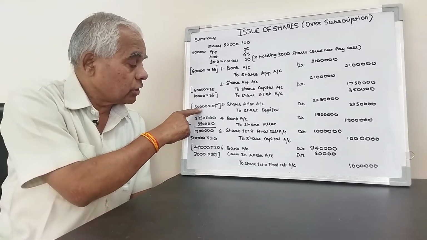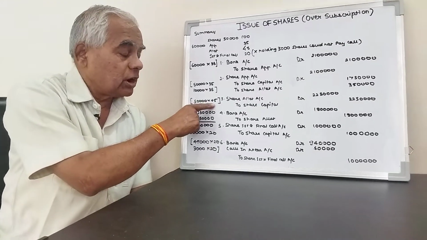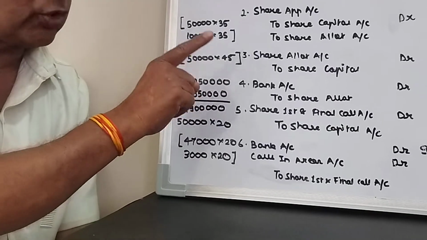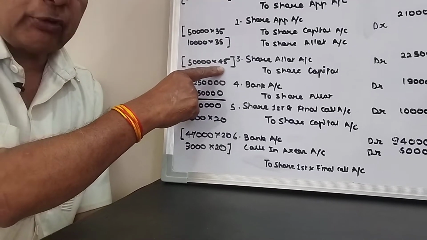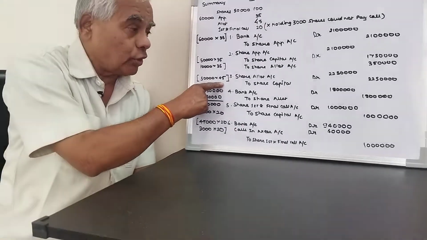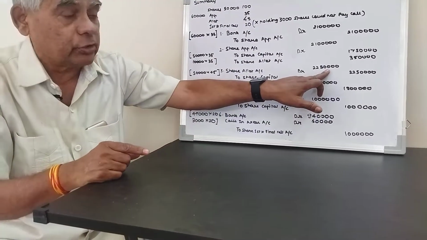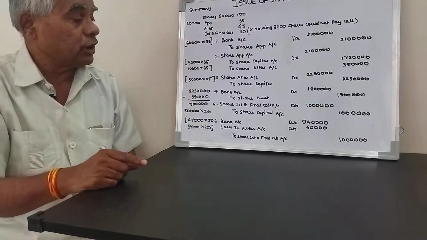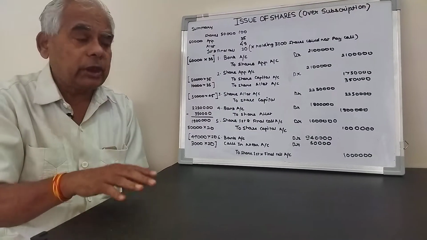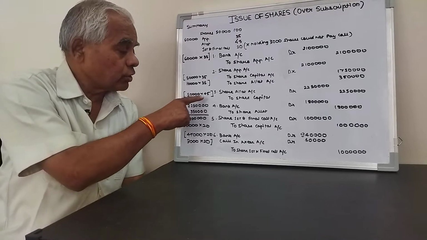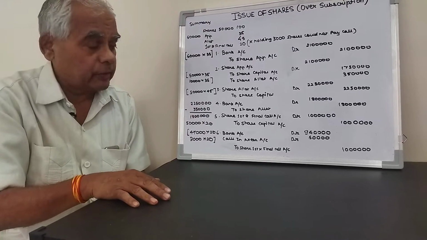Shares allotted 50,000, per share amount 45, 50,000 into 45, amount 22 lakh 50,000. Narration: being share allotment due on 50,000 shares at rupees 45 each.